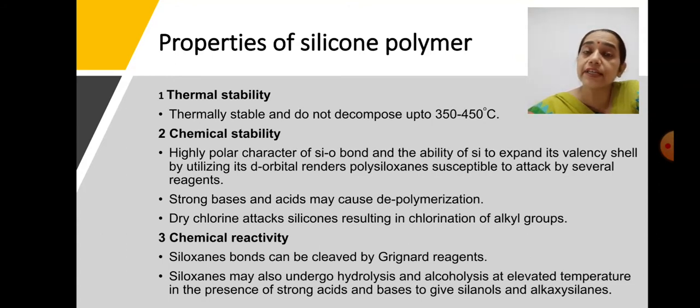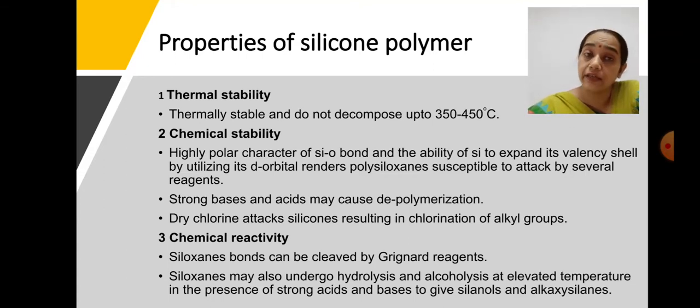Now, if the silicone polymers are sensitive to strong bases as well as strong acids, then at elevated temperature they can also lead to degradation if alcohol or water molecules are present along with the acids and bases.